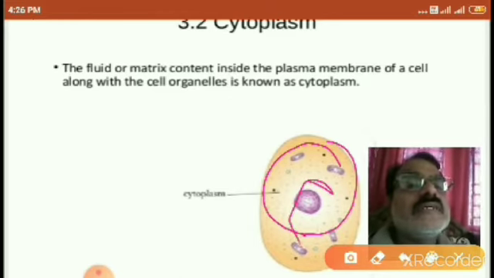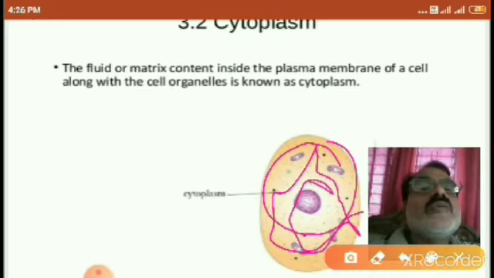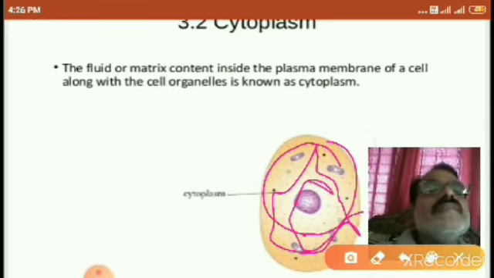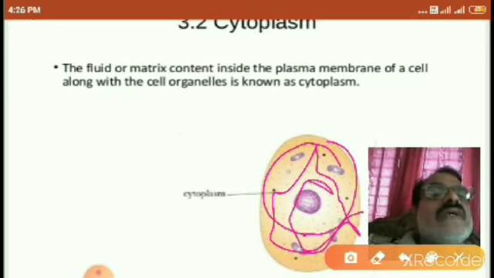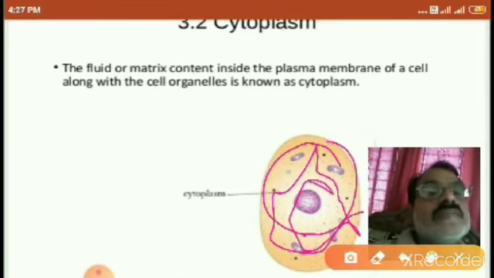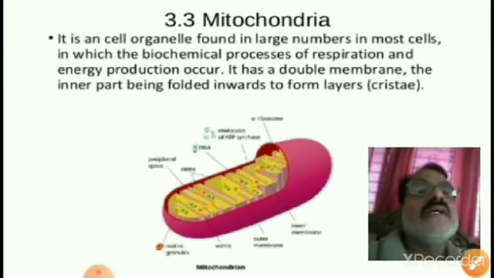In this, a gelatinous substance is present. It is called the cytoplasm. It's also called matrix or fluid content. It is also inside the plasma membrane. The floating of the cell organelles is going on in this cytoplasm. Okay, that's why the cytoplasm is the second one.